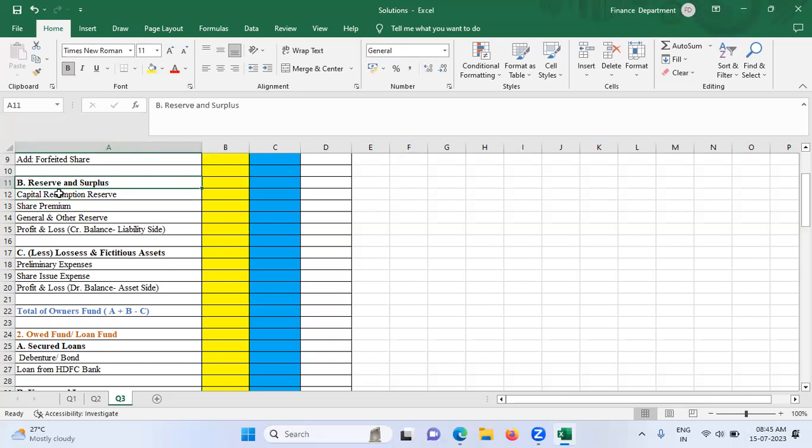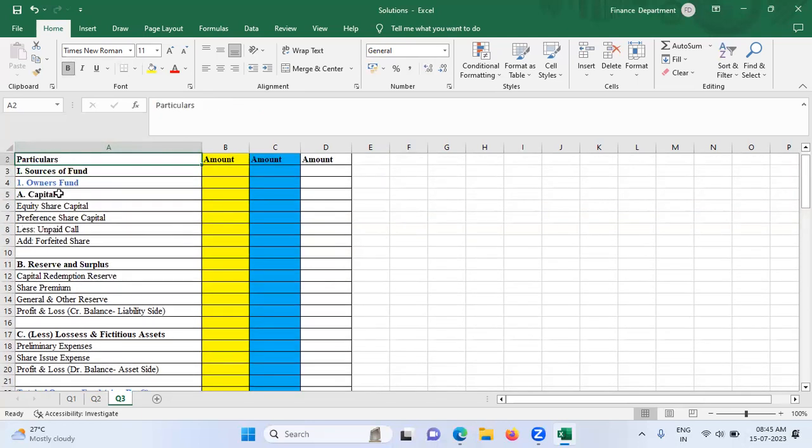If you look at the things in question number 3, it is very much similar to what we have done in question number 2. First, there is equity share capital. How much is it? 3 lakhs of rupees. So I will write equity share capital, 3 lakhs. Then do they have preference shares? No, they do not. If they do not have preference shares, not to write preference shares. Then they have forfeited shares. How much? 1 lakh rupees. So I will write here 1 lakh rupees, forfeited shares. Are you all following? Are you able to see the same question that I'm looking at?